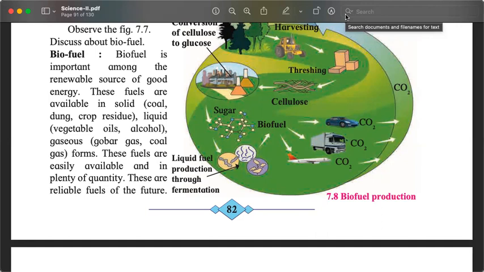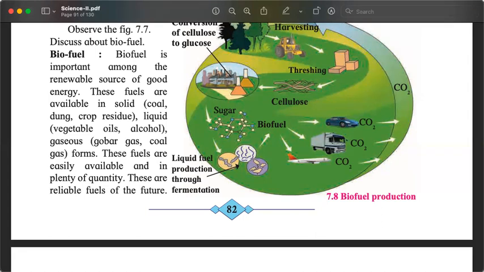But they are fossil fuels. They are not renewable. So the term biofuel is generally used to refer to fuel that is produced in a green way. Ethanol is considered a biofuel because the crop can be grown. Generally, it is the corn crop, which is then fermented using yeast to produce ethanol. This is called a biofuel.